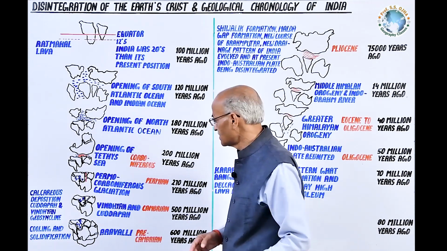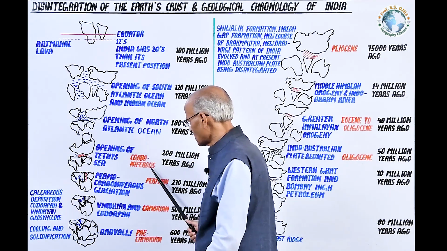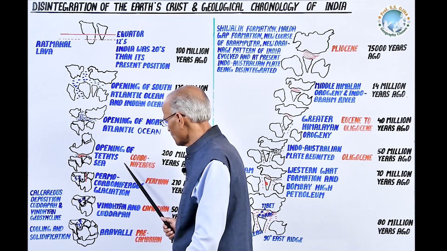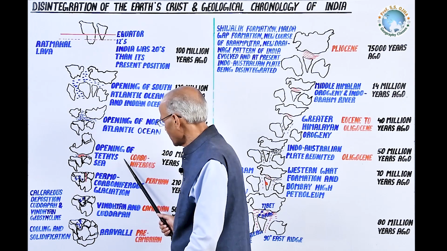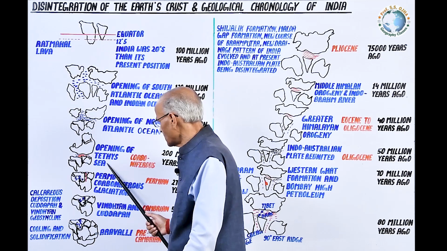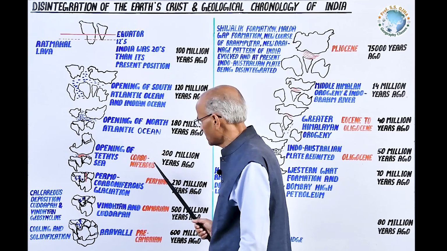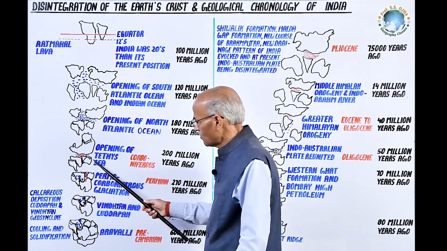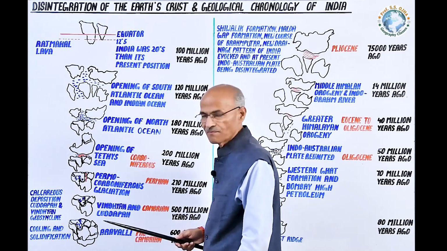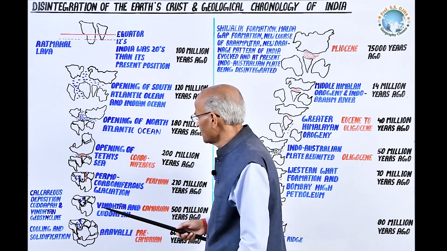Thus, the Permo-Carboniferous glaciation records are found not only in India, but also in South America, that is Brazil, in South Africa and Australia. Now, about 200 million years ago, it was the Carboniferous period, and the Permo-Carboniferous glaciation came to an end, and at that time the opening of the Tethys Sea started. It shows that about 200 million years ago, in the south Gondwana land, in the north Angara land came into existence, and the opening of the Tethys Ocean began.